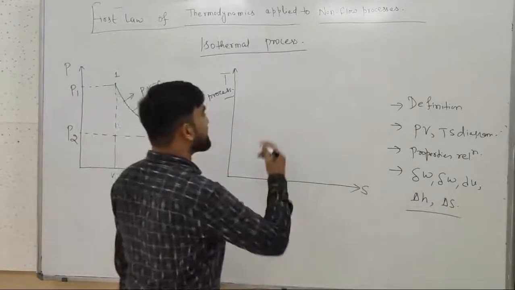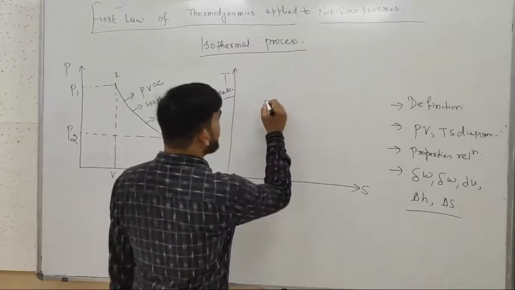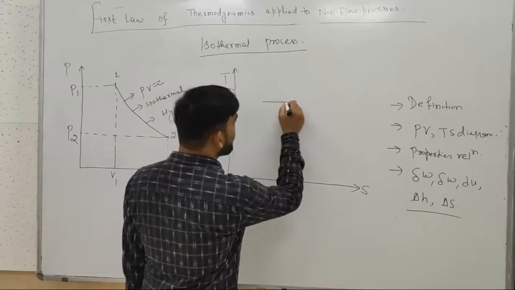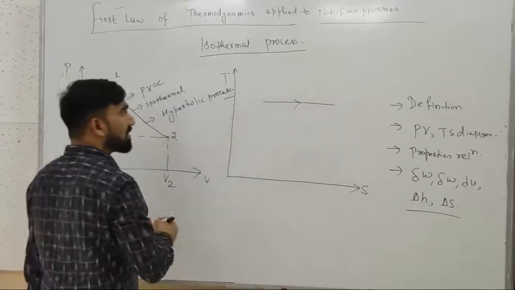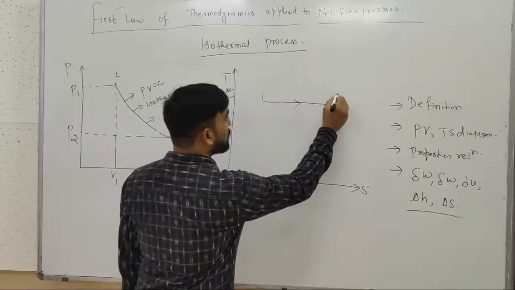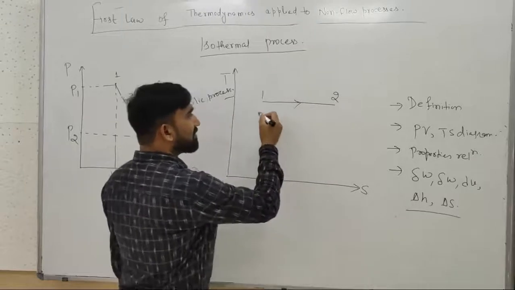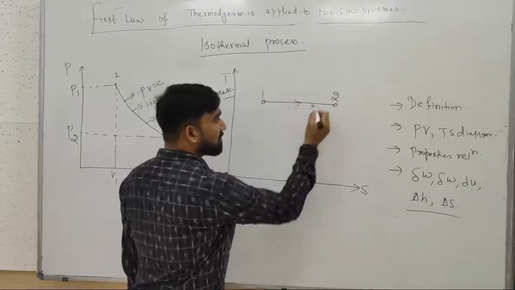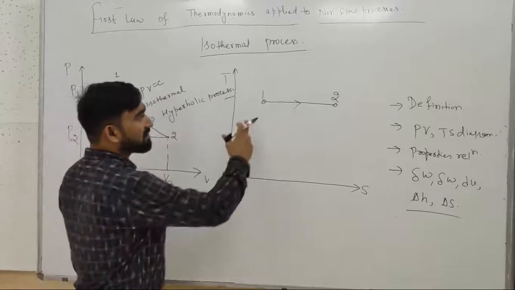Now we will see the TS diagram. In case of constant temperature process, because temperature is constant, it will have a straight horizontal line from point number 1 to 2. What is point number 1? State 1. This is state 2. When any state gets transformed, then it is called process.